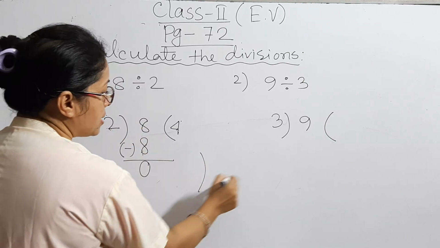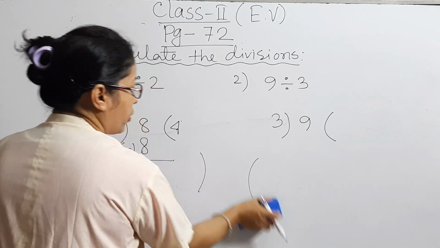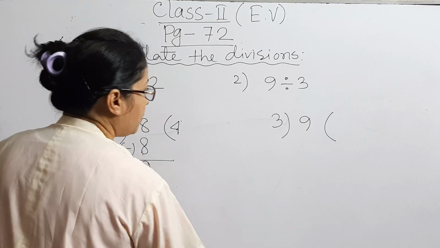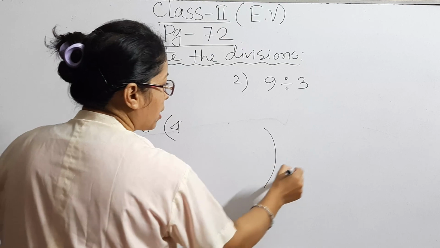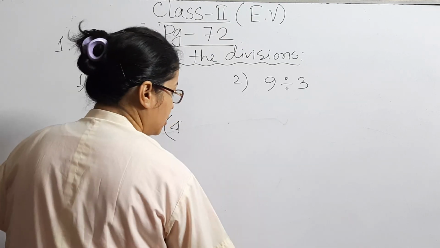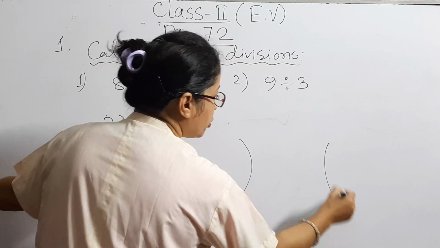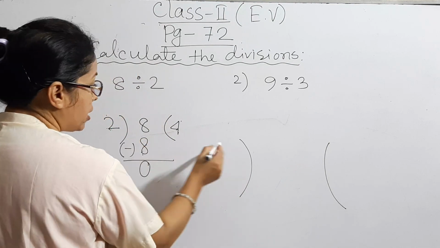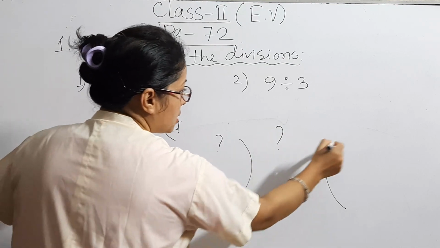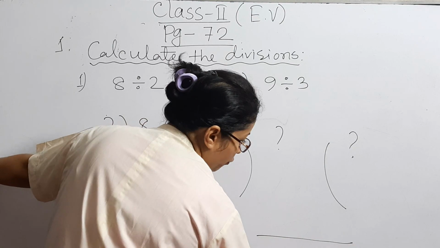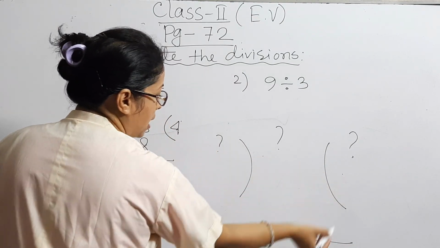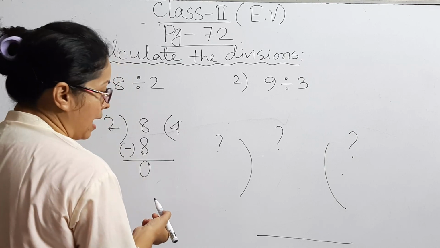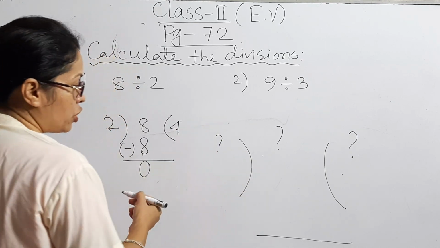Okay, let's write. Sorry, I am erasing again, to make it clear and easy for you. Here is 1 part, 2 parts, 3 parts and 4 parts. We will learn these parts' names now in our divisions.